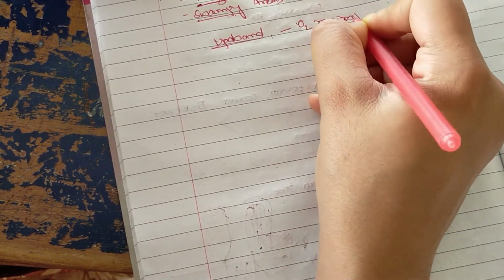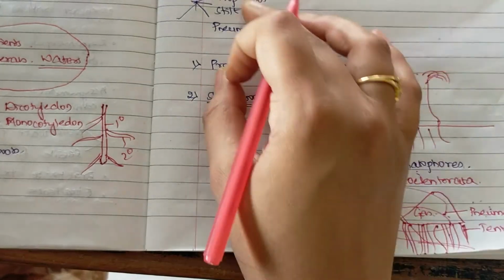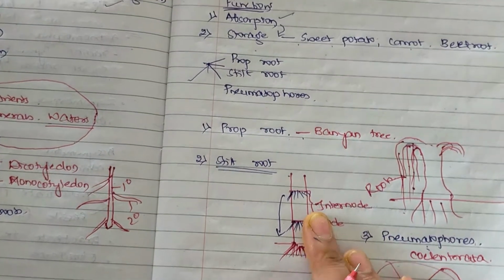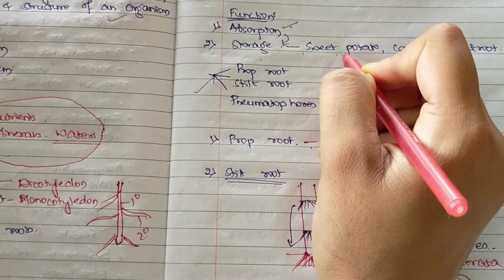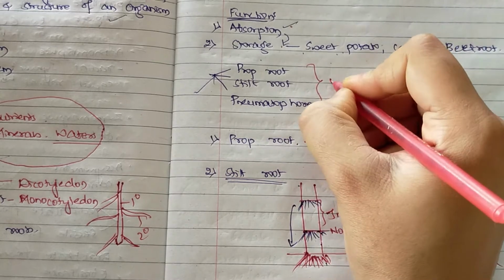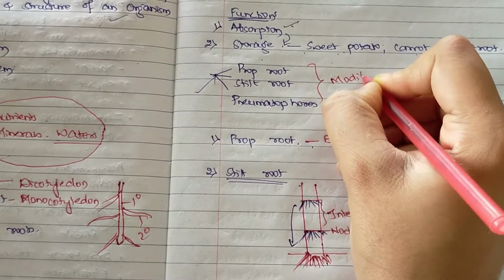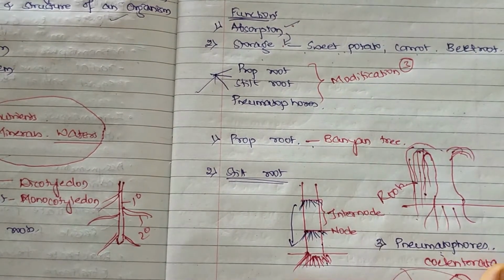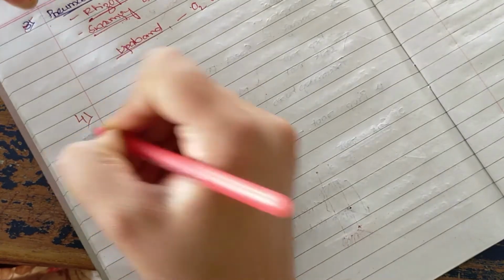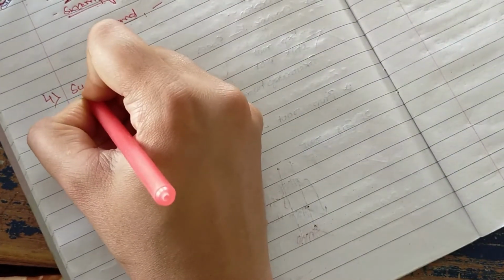So this is about the root system which you see. I have dealt with the functions of different root systems. The primary function is absorption, secondary function in some cases we find storage, and third we find modifications in roots. The fourth function you can see is that the roots help in support.